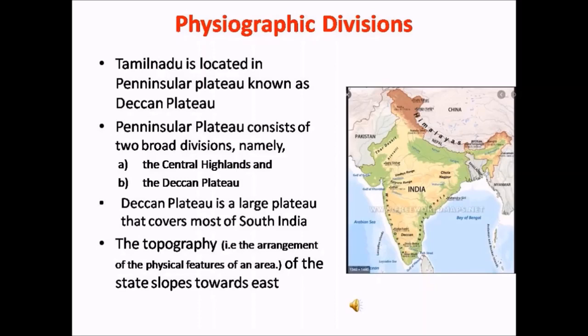The topography of the state slopes towards the east. That is, the plateau is higher on the western part and gradually slopes downwards in the eastern part. So therefore, the rivers of the Deccan Plateau flow from west to east.